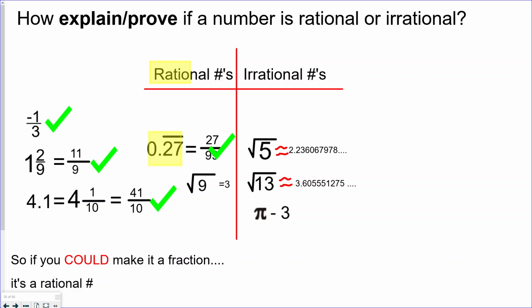What about a square root? Well, if it has a whole number for the answer, if it's a perfect square root, like this one, the answer is 3. We can make that into a fraction, so we know that the perfect square roots are rational.